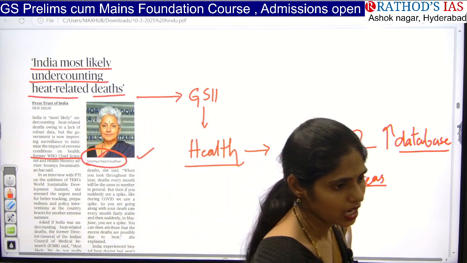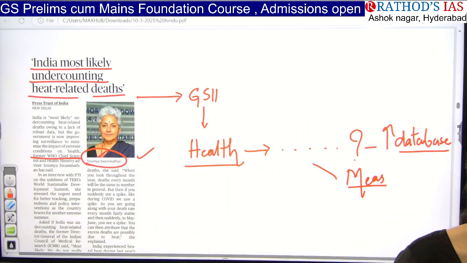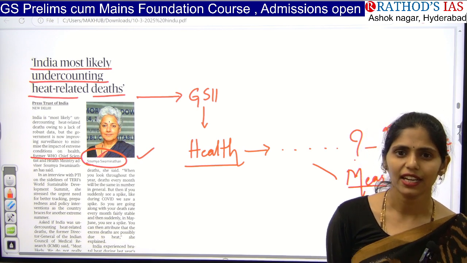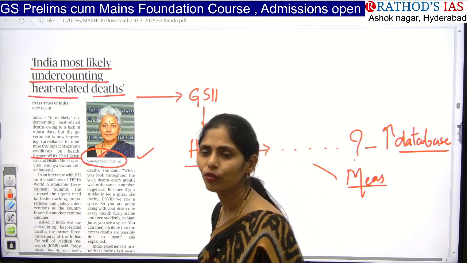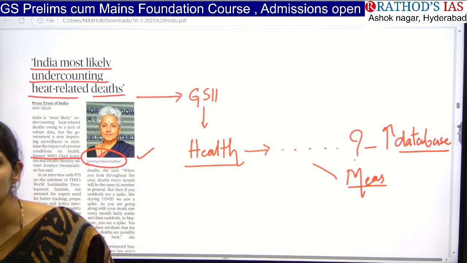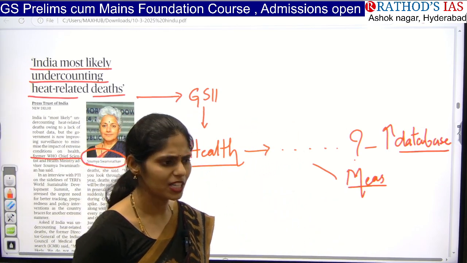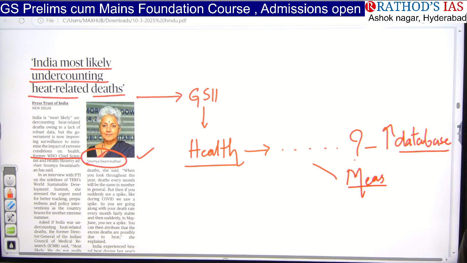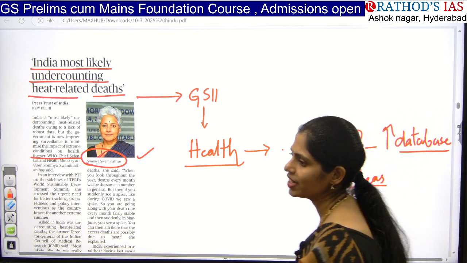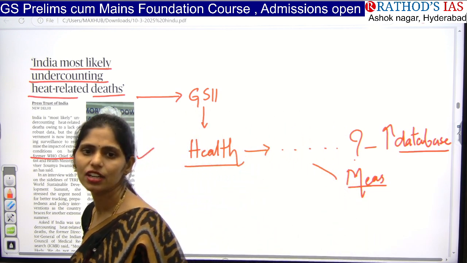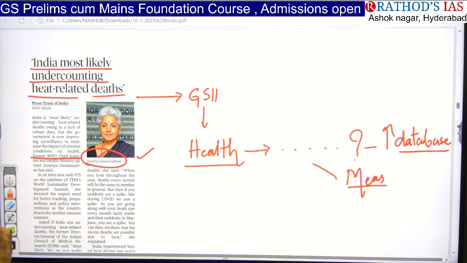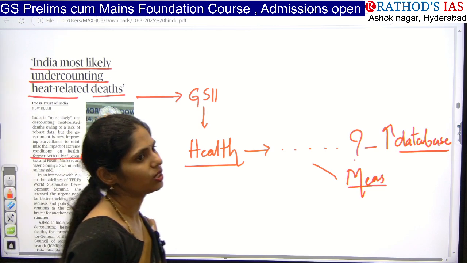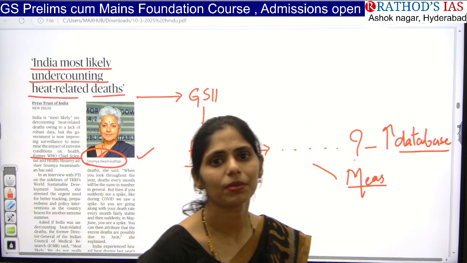And next, the government can increase areas with shade, like providing temporary tents, and at bus stops also provide shaded areas so that people wait in the shade. Not only that, the government can provide first aid at different locations. So these are the things that can be taken as preventive measures.